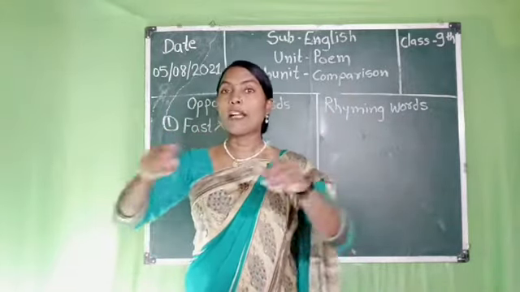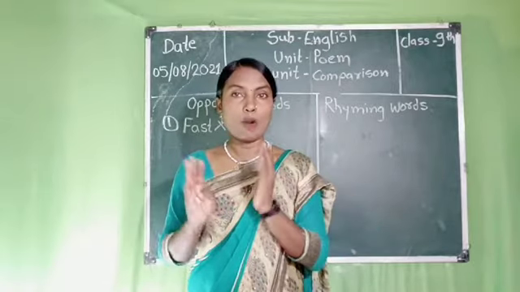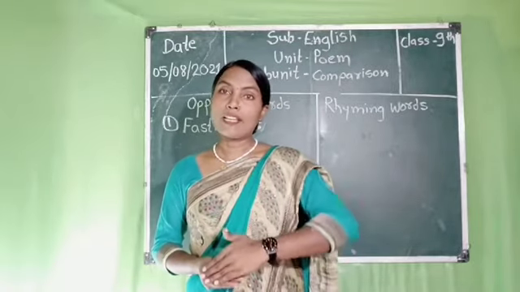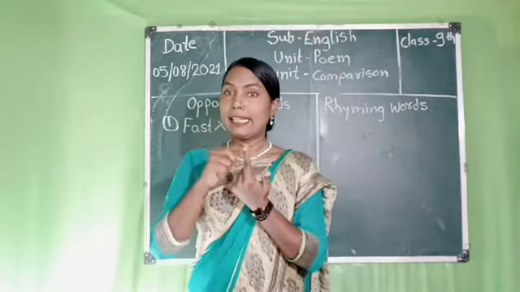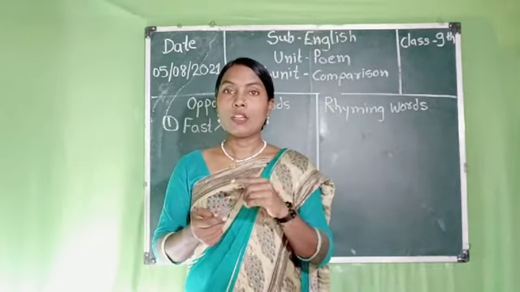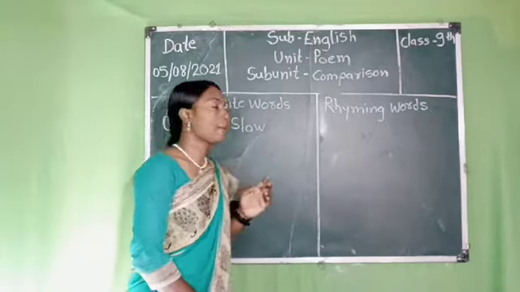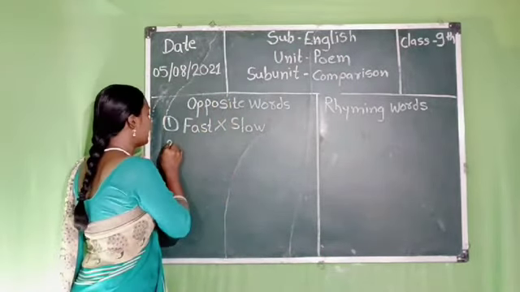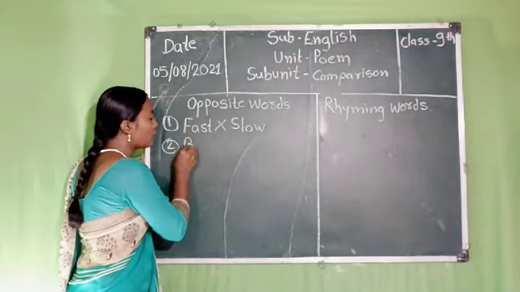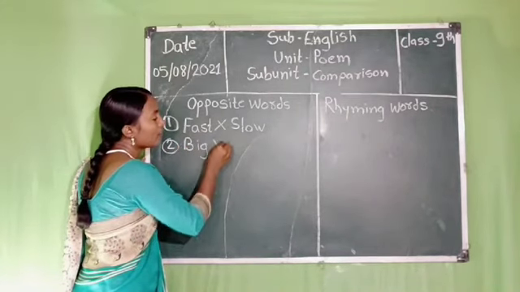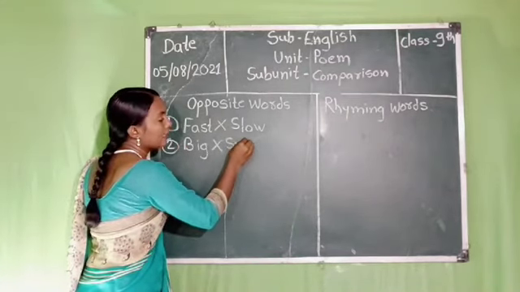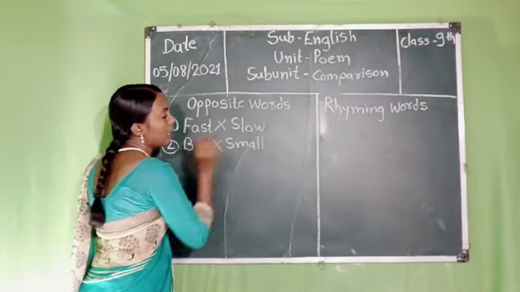Okay, so here we compare big and small. So the opposite word, it is big, and the second one, that is small.